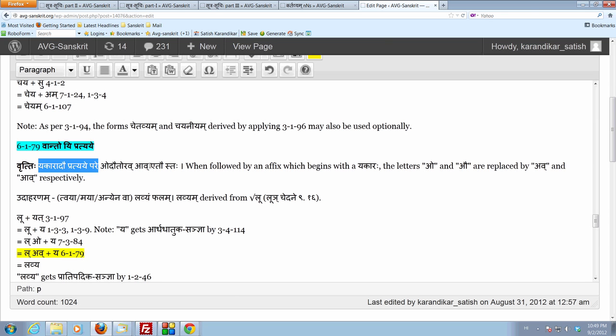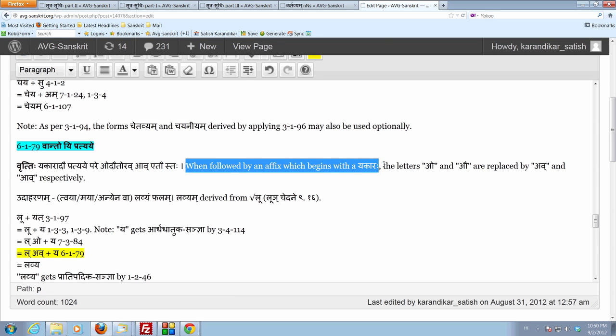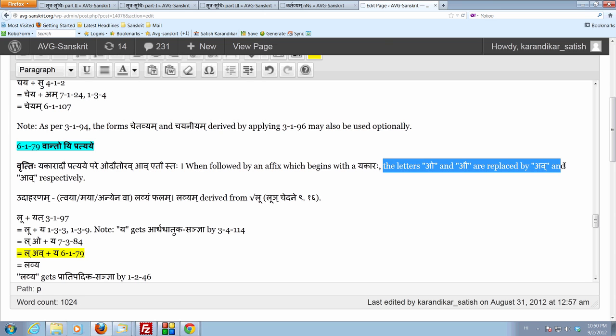So now remember that the sutram echoyavayavaha, it only applies achiparataha. So this sutram is now extending that for when followed by a pratyaya which begins with a yakara. See, echoyavayavaha doesn't say anything about a pratyaya. It's a general varna niyamaha. It's just based on the letters being there. But this one now requires a yakara to follow, and that yakara should be the beginning letter of an affix. So when followed by an affix which begins with a yakara, the letters O and Au are replaced respectively by av and av.